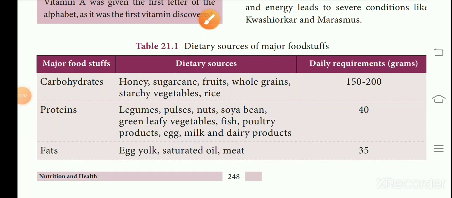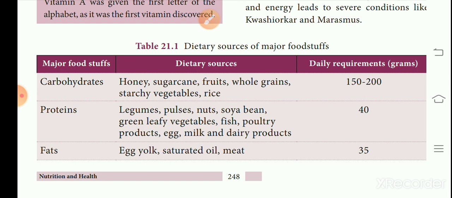Students, I hope that you are all clear about the classes of nutrients. In unit 21, now you are going to see the dietary sources of major foodstuffs. The major foodstuffs are carbohydrate, protein and fat. The dietary sources of carbohydrate are honey, sugarcane, fruits, whole grain, starchy vegetables, rice. We have to take 150 to 200 grams of carbohydrate per day.